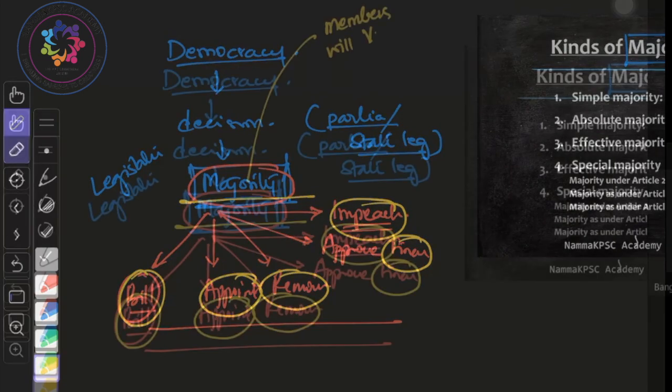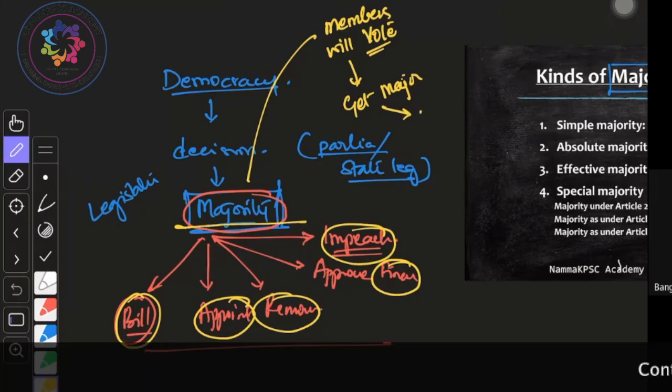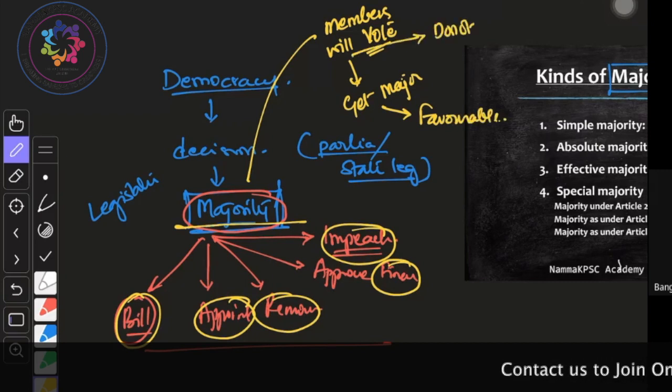The members will vote, and if they get majority, the decision will be favorable. If they do not get majority, then the decision will be unfavorable.